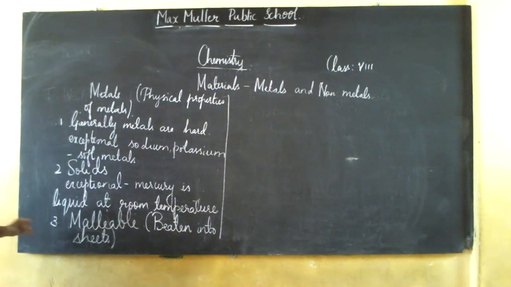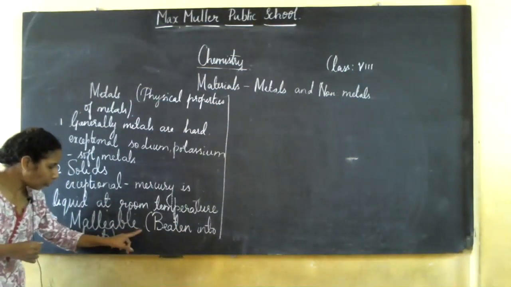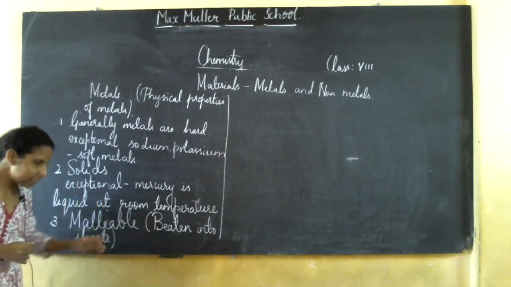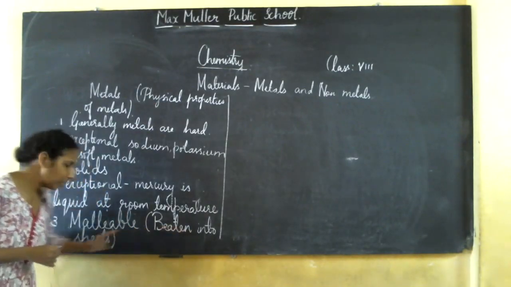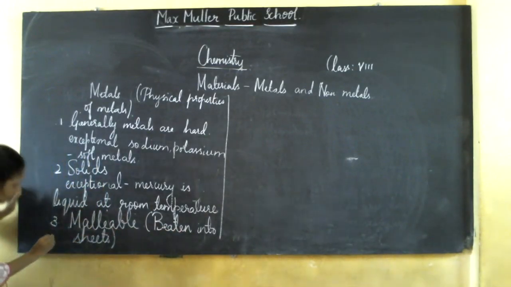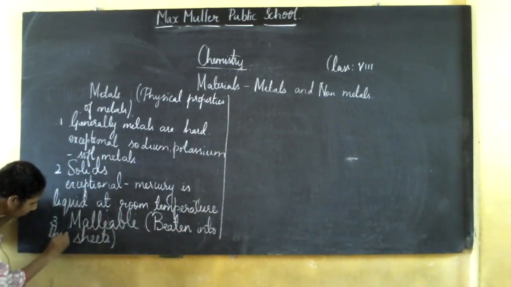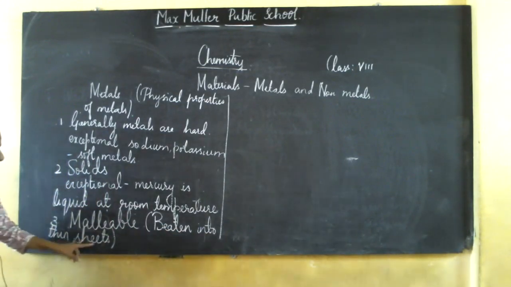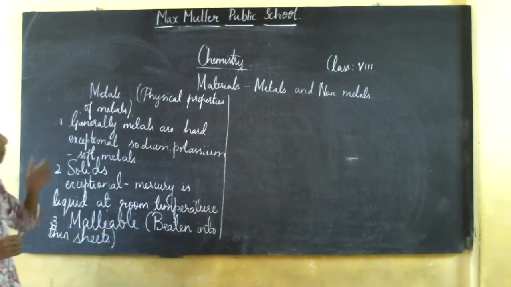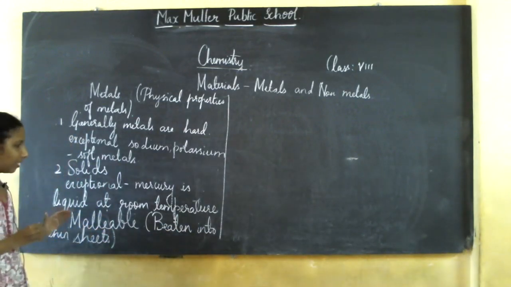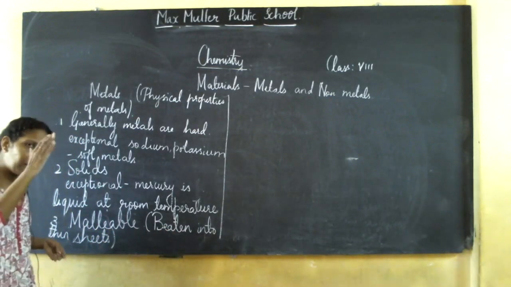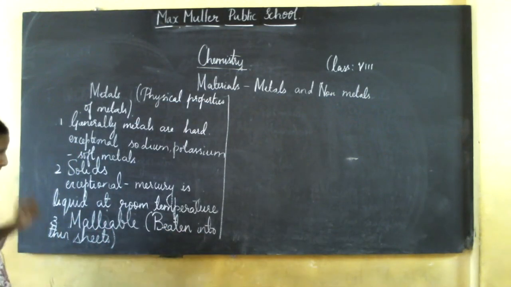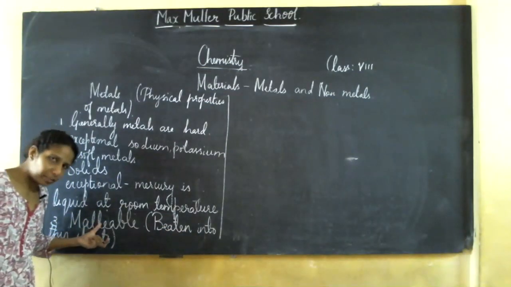So malleability is the property of metals being beaten into thin sheets. Metals are malleable means they can be hammered or beaten into thin sheets. This property is called malleability.